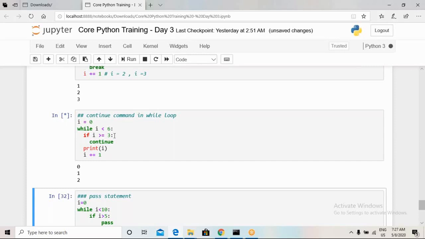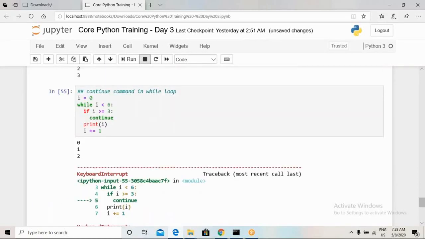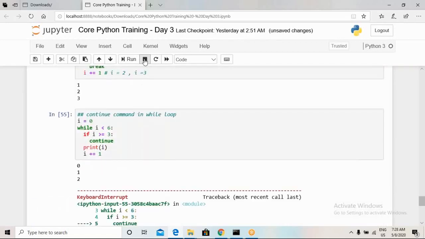Whenever we want to stop such a procedure, we have to hit this square. Now if I hit this square, it will throw a keyboard interrupt error. This means there was a procedure which I have stopped using this button.